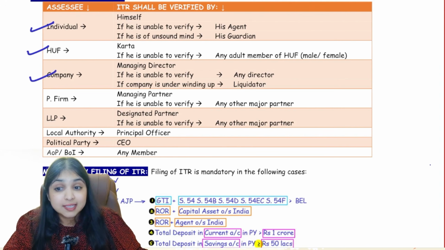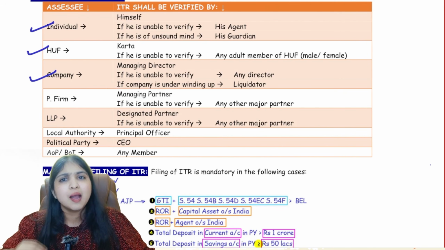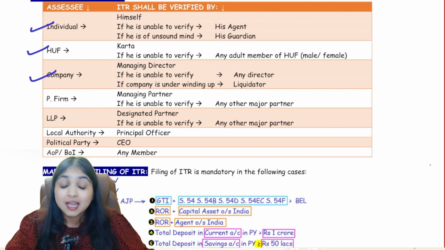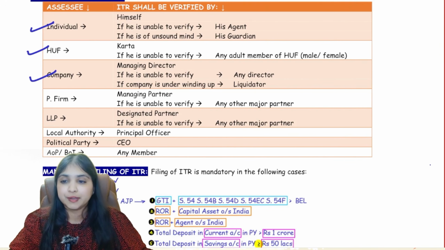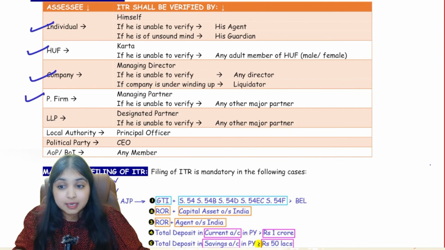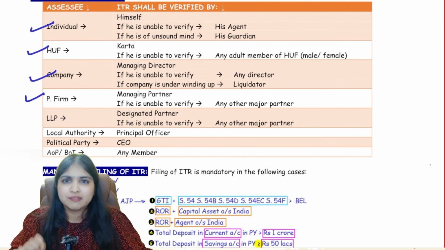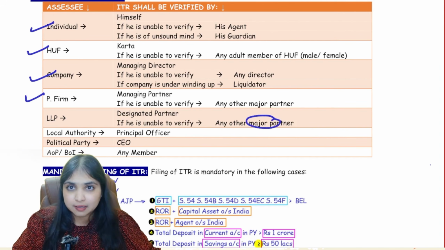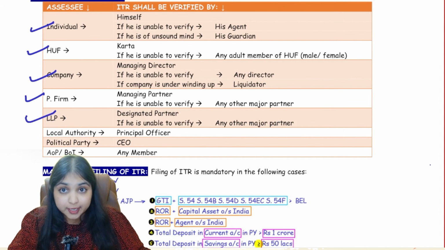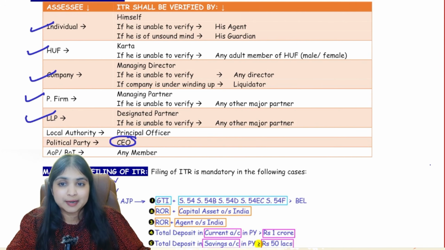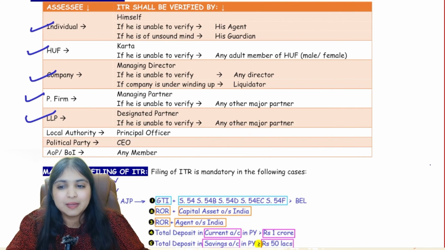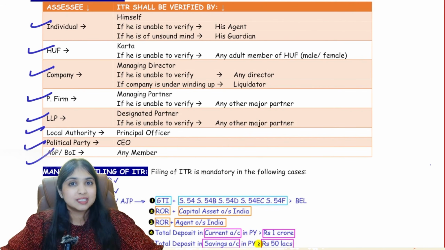Okay. Then if the assessee is a partnership firm, the managing partner, the main partner of the firm, should verify. But if he is unable to verify because of any reason, any other major partner, any other partner who is 18 or above, can verify. Then if your assessee is an LLP, limited liability partnership, the designated partner is supposed to verify. But if he is unable to verify because of any reason, then any other major partner can verify. If the assessee is a local authority, then the principal officer should verify. Political party, the CEO of the political party should verify. AOP or BOI, any member can verify. Okay guys, so this is about verification.